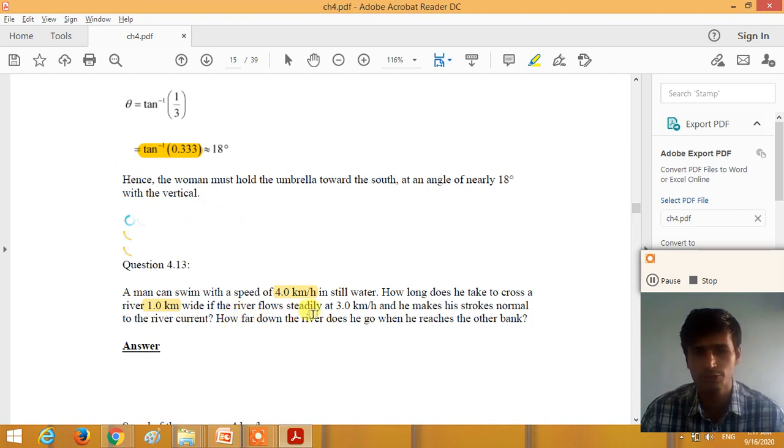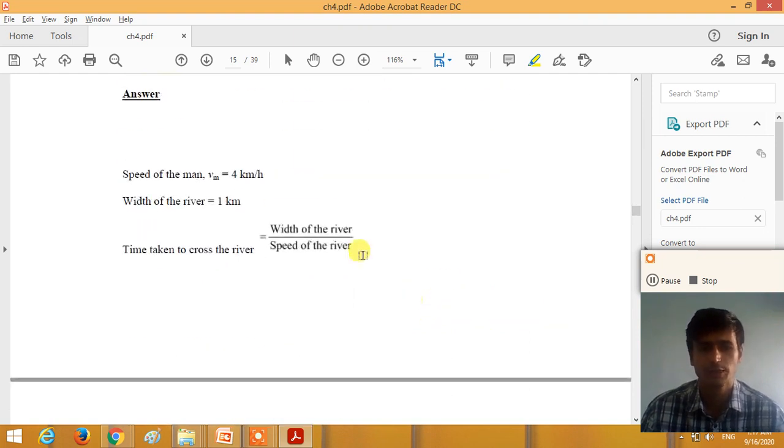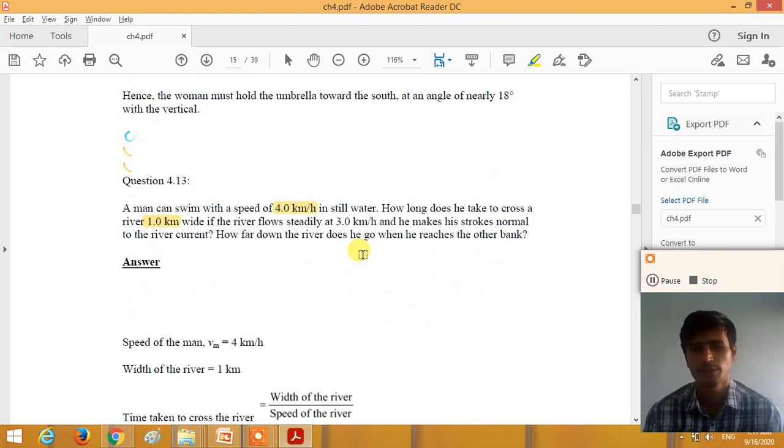If the river flows steadily at 3 kilometer per hour and he makes his stroke normal to the river current, how far does he go downstream when he reaches the other bank, right? So we know that if the man swims in a river and the river flow is in the horizontal direction, the speed of the man is given as 4 kilometer per hour. The river is 1 kilometer wide, right? And the river flows steadily at 3 kilometer per hour in the horizontal direction.